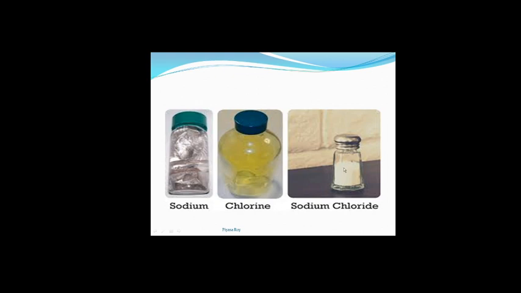That means chlorine has lost its poisonous property in this compound, whereas sodium also has lost its properties in sodium chloride. So when we get a compound from two or more constituent elements, we get a totally new compound whose properties will be totally different than that of its constituent elements.